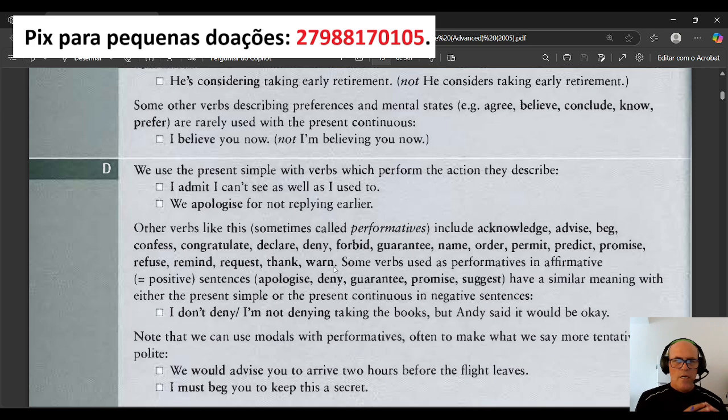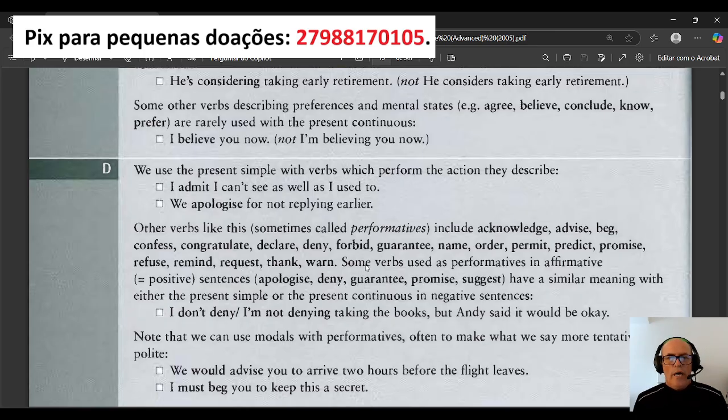So we say acknowledge, advise, beg, confess, congratulate, declare, deny, forbid, guarantee, name, order, permit, predict, promise, refuse, remind, request, thank, and warn. We never say I am guaranteeing or I am acknowledging.